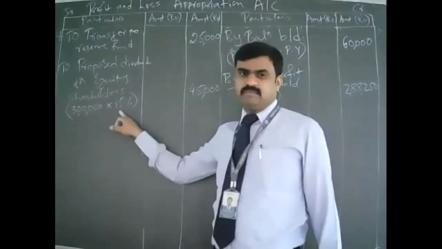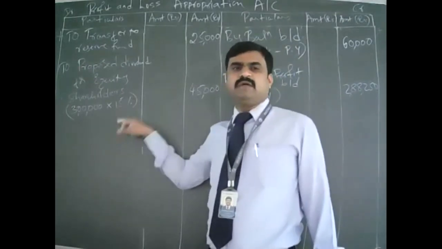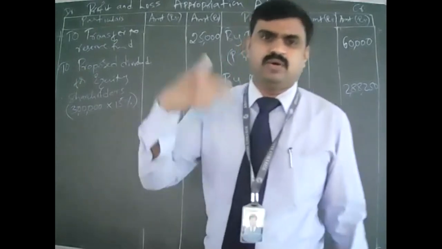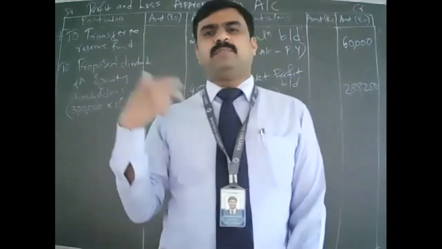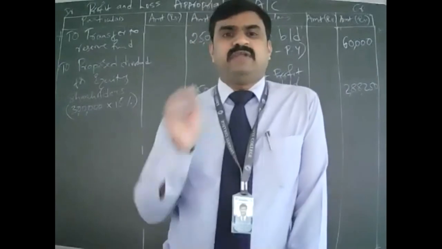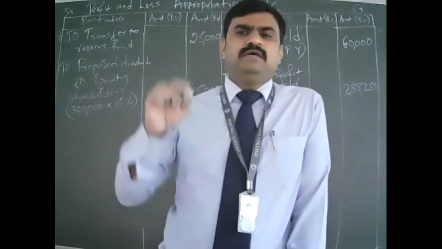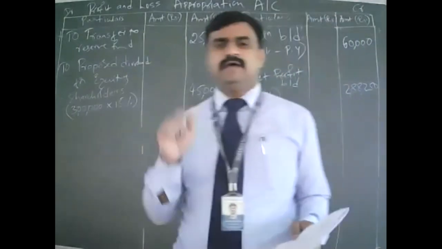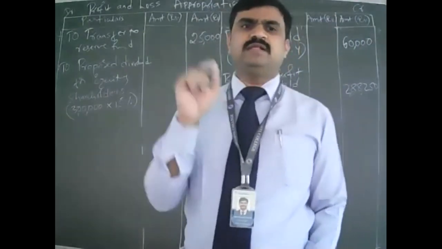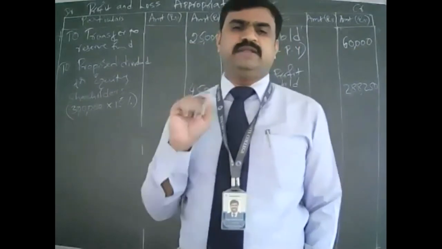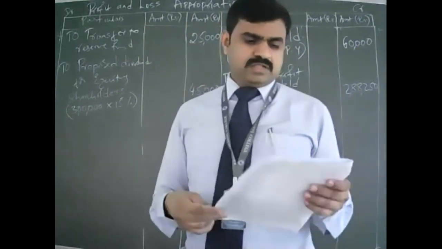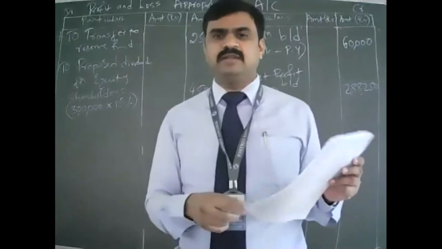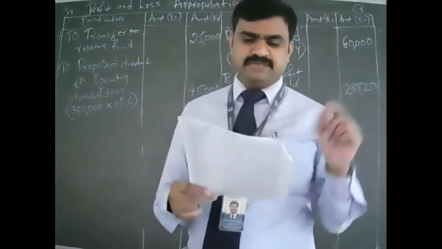Sometimes it will be 15, sometimes 10, sometimes 0, sometimes they don't propose any dividend at all. But preference shares are not like that, they have to pay every year. It is already given in the trial balance, so even if it is not mentioned in the adjustment, we have to pay preference shareholders.